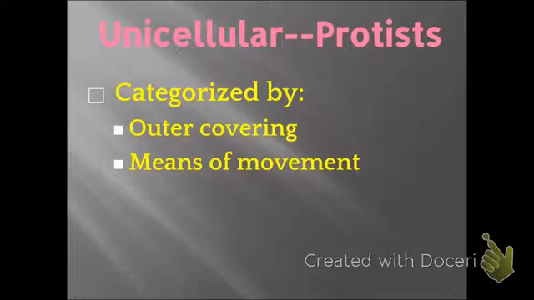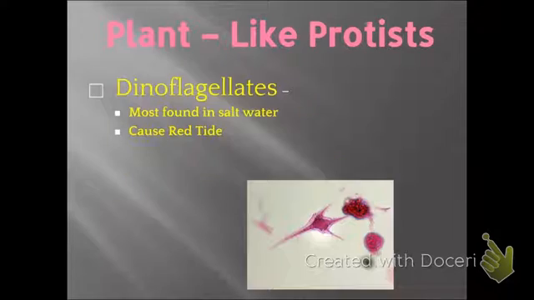Unicellular protists are characterized by their outer covering and their means of movement. So dinoflagellates are mostly found in salt water, and these guys cause the red tide, which is not great for the organisms in that environment.